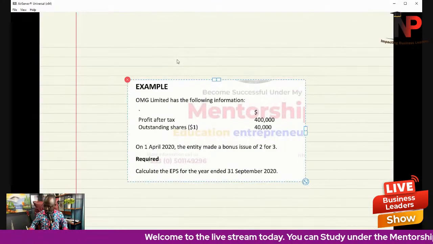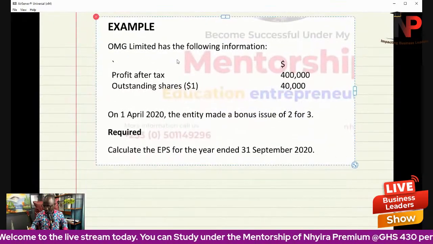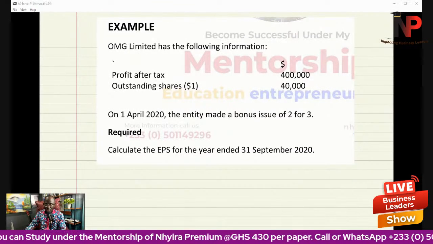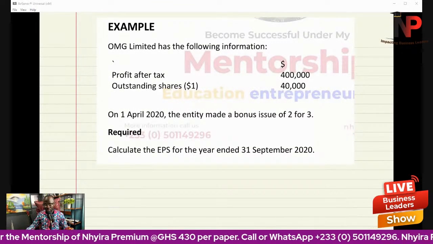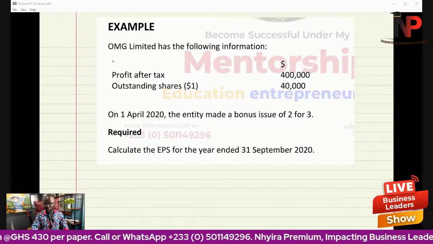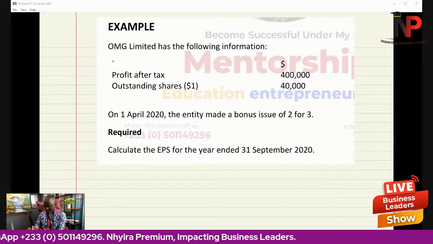Again, I'm using these examples because they are baby examples to help us understand the principles, because we're going to be putting them together later on in a more complex question, and you're going to see how we're going to be dealing with that later.